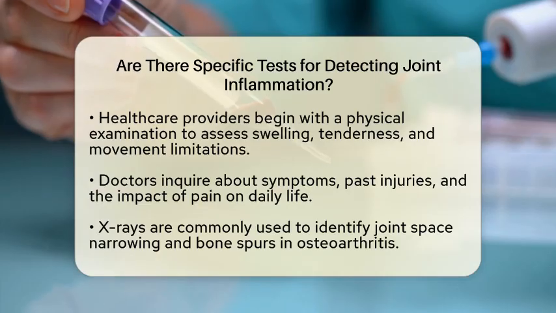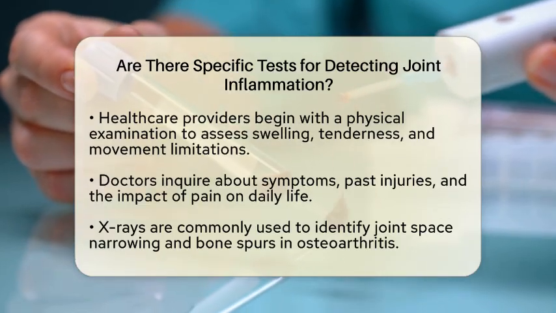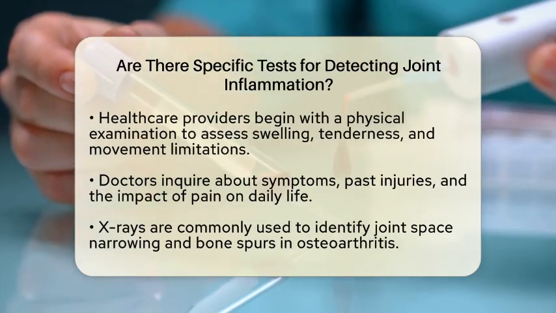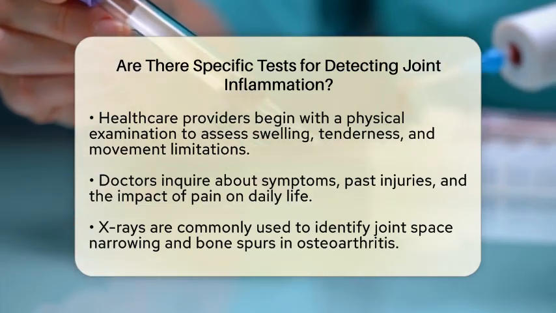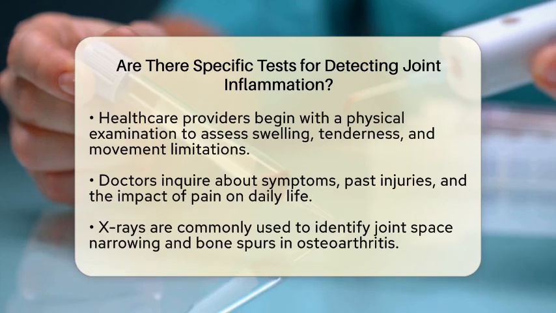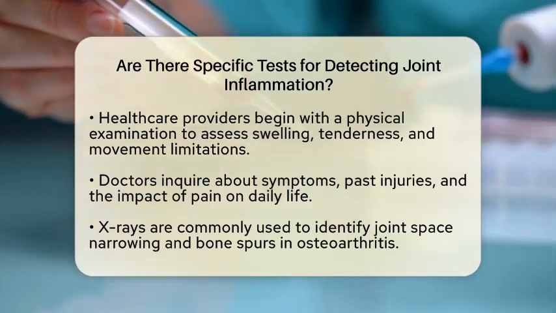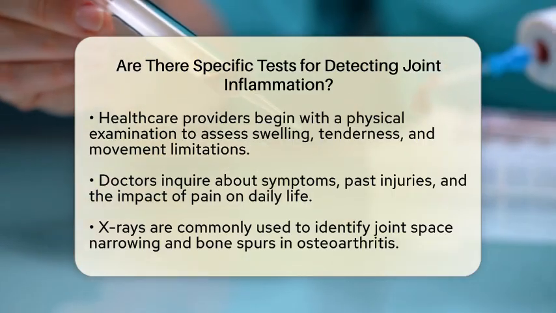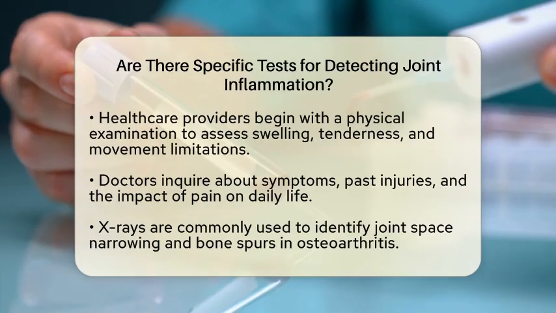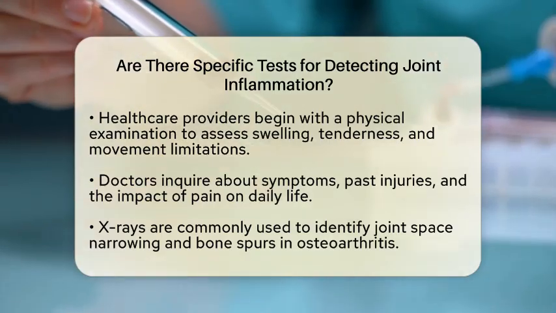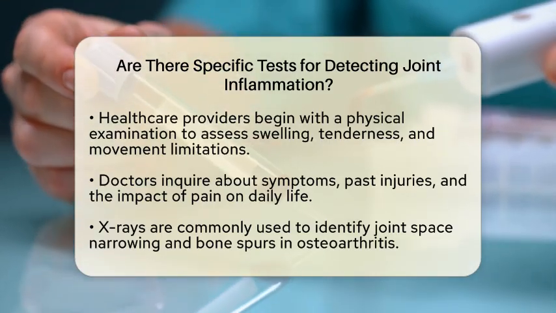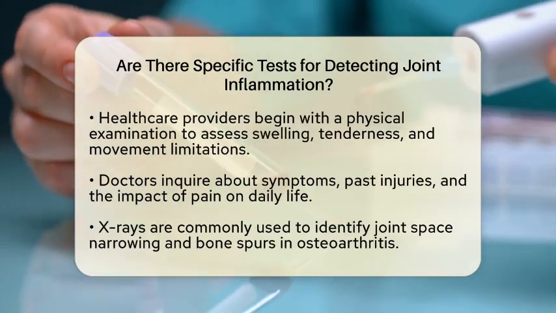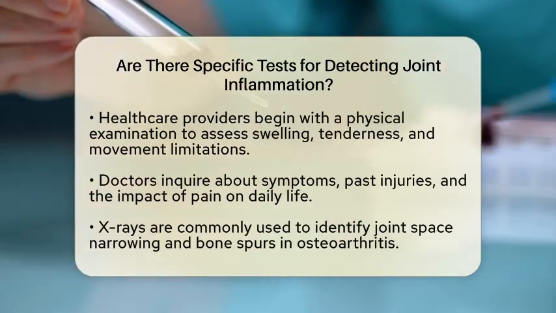Next, imaging tests come into play. X-rays are the most common imaging tool used for osteoarthritis. They can reveal joint space narrowing, bone spurs, and other structural changes associated with the condition. However, X-rays do not show inflammation in the soft tissues. Other imaging methods like magnetic resonance imaging or ultrasound can detect inflammation in the joint lining and surrounding tissues. These tests are usually reserved for cases where inflammatory arthritis, such as rheumatoid arthritis, is suspected.